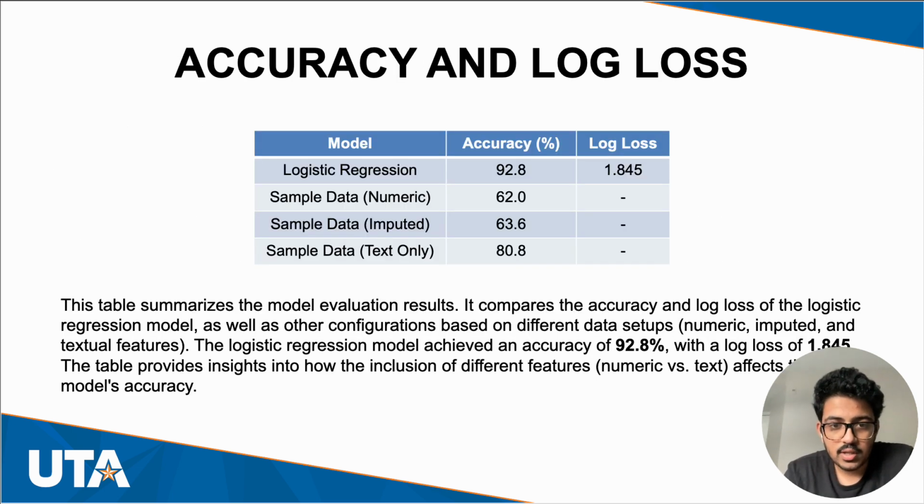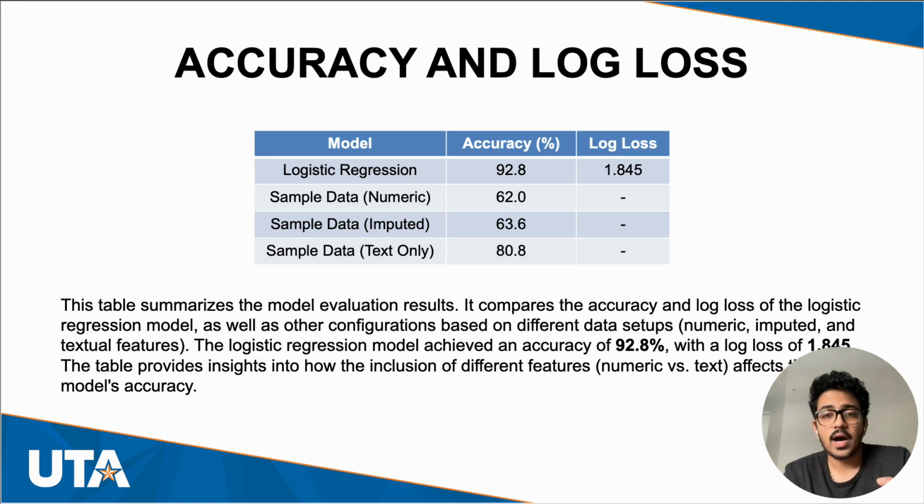So over here, when we look at the accuracy and the log loss, we can see our logistic regression, the present results. The logistic regression model achieved an accuracy of 92.8%. However, the log loss was 1.845, indicating that while the model performs well, there is room for improvement, particularly in improving the model's confidence.